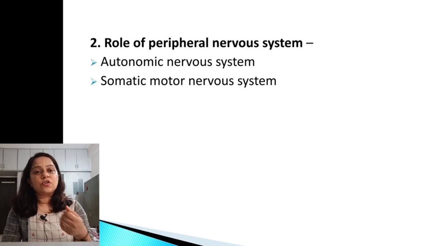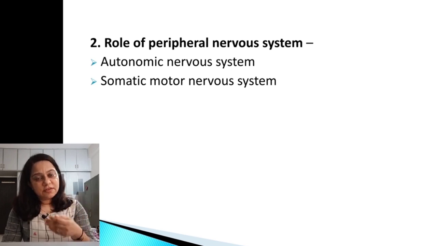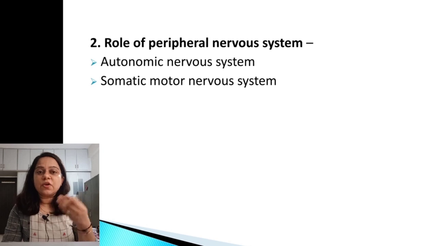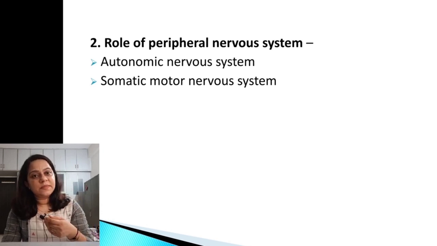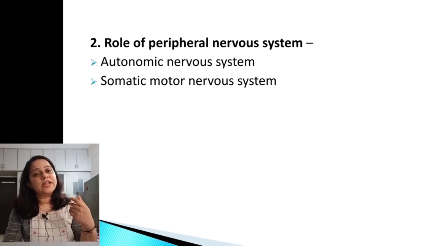These kinds of autonomic reactions will be there, along with the component of the somatic part, meaning the skeletal muscle behavior. If it is an approaching situation, accordingly the muscular behavior will be there, and if it is avoiding, then flying away from the situation, that kind of muscular behavior will be there.